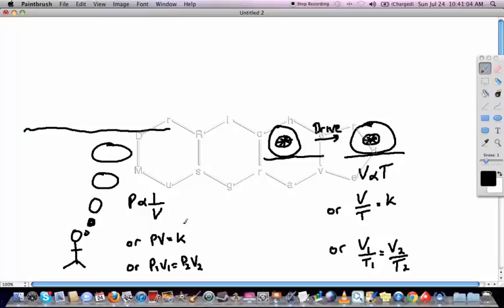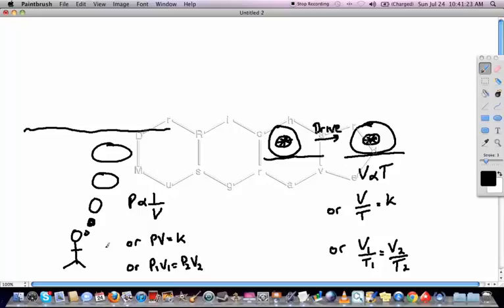So pressure is inversely proportional to volume, and the way we express an inverse proportion is to say it's directly proportional to 1 over volume. The other way of expressing that is to say that P times V is going to equal a constant value, and if that's true, then we can say that P1V1 equals P2V2.